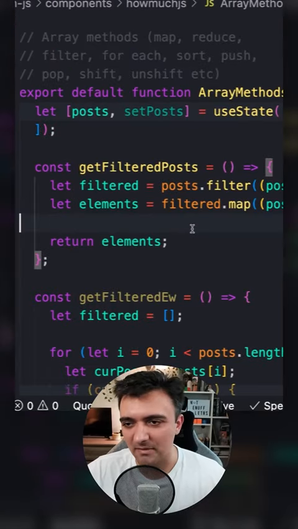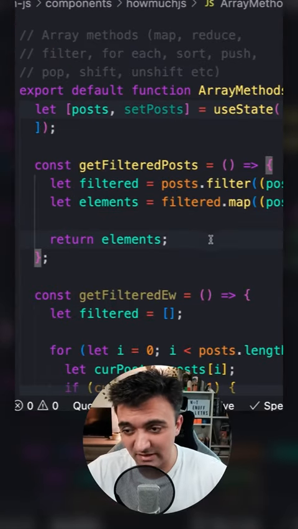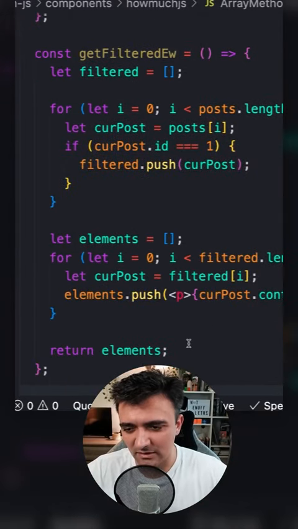The third thing is array methods like map, reduce, and filter. Technically, I guess you kind of don't need this, but I think I would way rather write code that looks like this than code that looks like this.